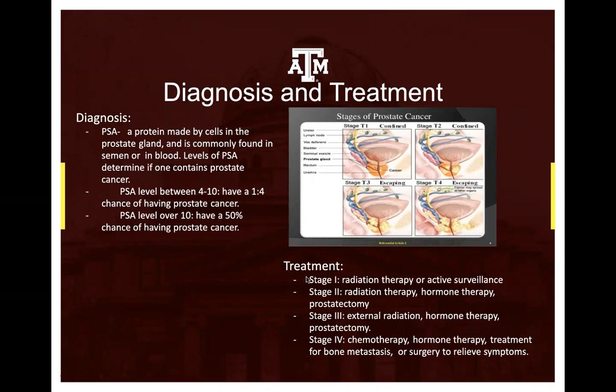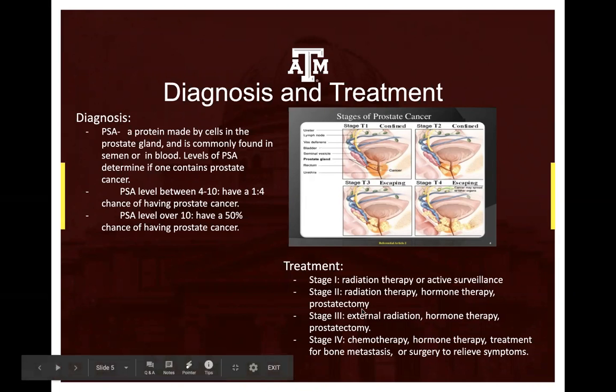There are different stages of cancer. Stage 1 is whenever the cancer is about the size of a peanut or smaller, and we can do radiation therapy or sometimes just active surveillance, because many times men who have prostate cancer don't need treatment because it doesn't affect their body.